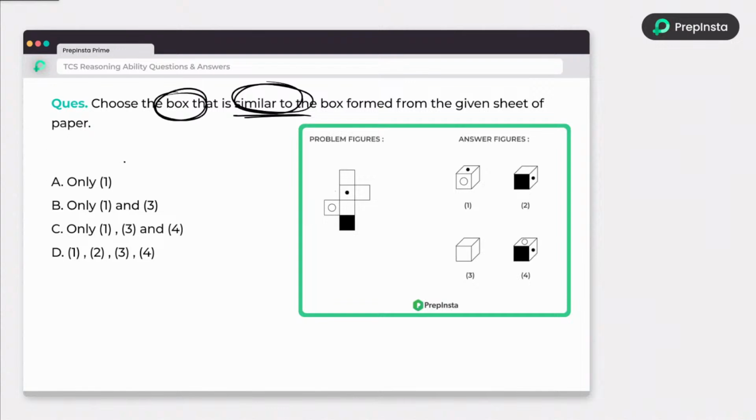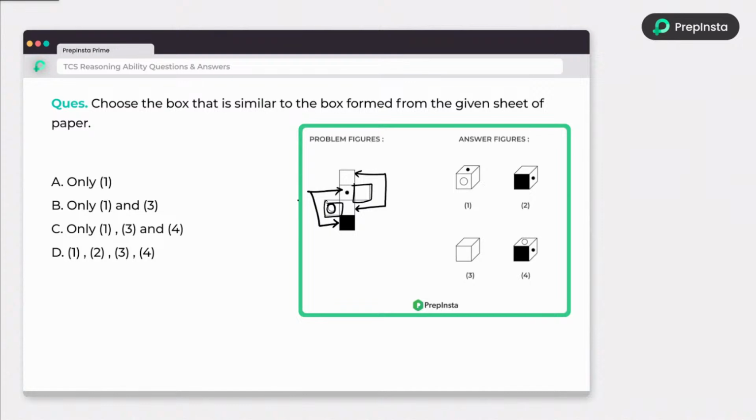Whenever you are doing this type of folding and unfolding problem, you have to know one concept: opposite faces. So this figure and this figure are opposite faces, this dot and this shaded area are opposite, and this circle and the empty space are opposite.